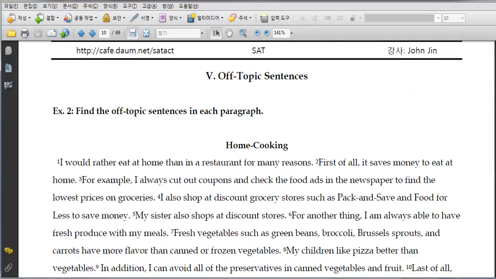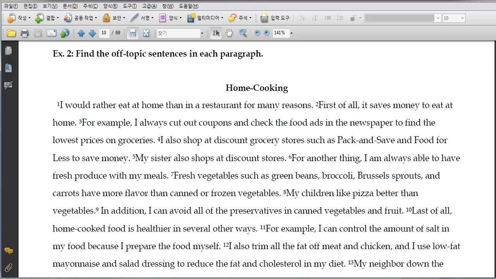Off-topic sentences. In the grammar and writing sections, they sometimes ask whether you need to add this, include this, or delete them. So how do I know it's off topic? How do I know it's not necessary? In order to do that, you have to know the main idea, the focus of the paragraph, and the focus of each major detail.